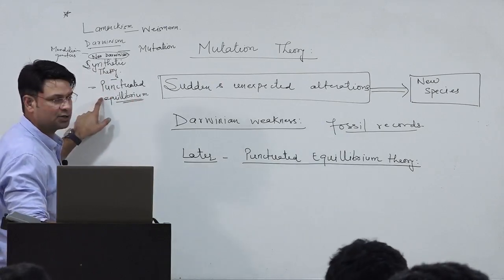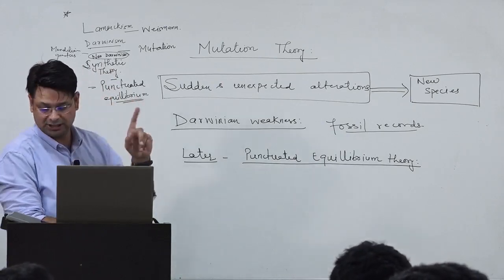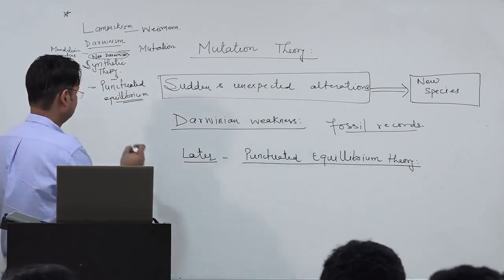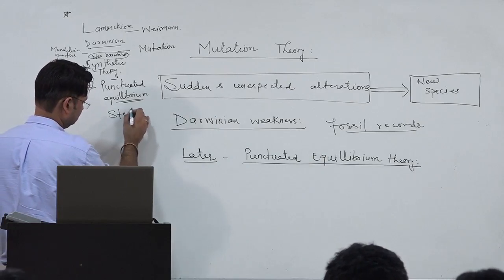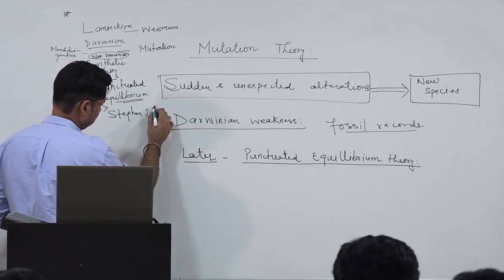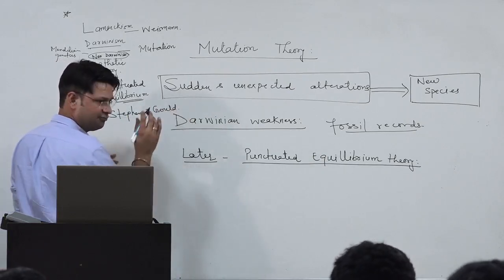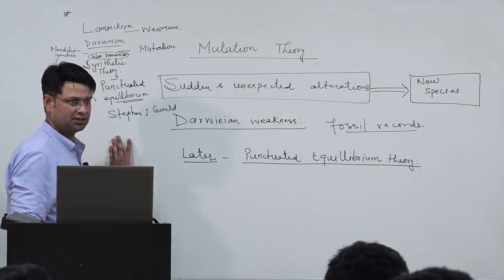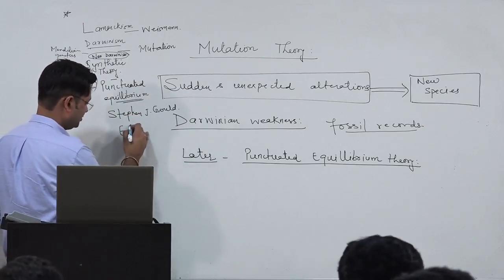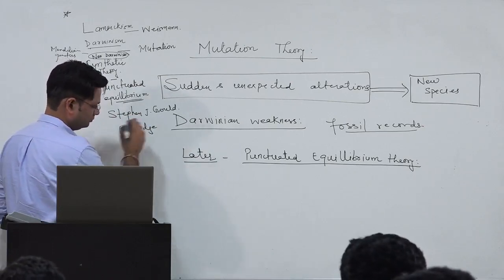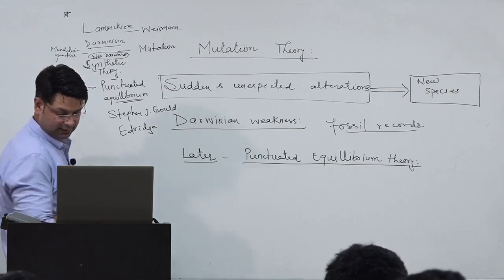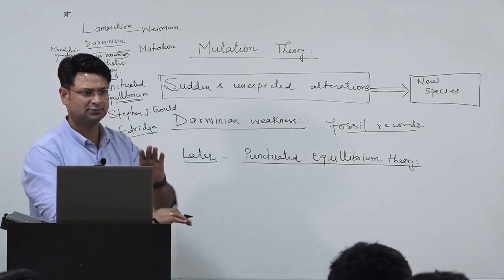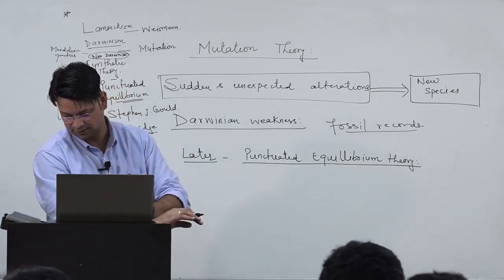It was criticized by punctuated equilibrium, which this theory was given by Stephen J. Gould and Niles Eldredge. Stephen J. Gould is a very famous biologist and biological historian of the USA, right, and Eldredge, Niles Eldredge. If you remember Stephen Jay Gould, that is enough, even remembering one person is enough, we are not